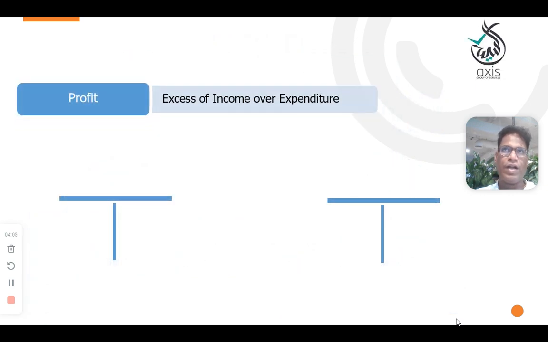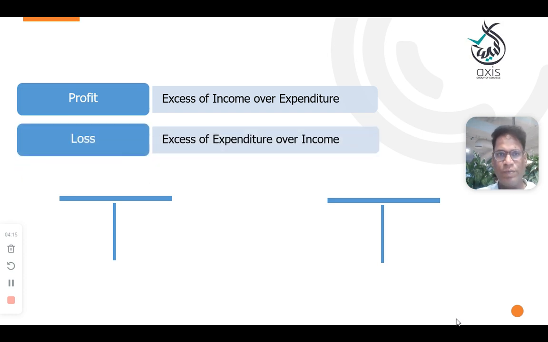Now let's understand the meaning of profit: excess of income over expenditure is a profit. Loss means excess of expenditure over income. If income is more than the expenditure, that will be your profit. If the expenditure is more than the income, that will be your loss.